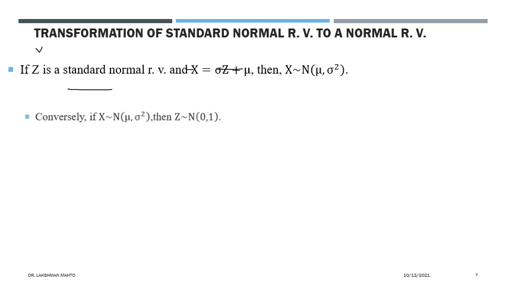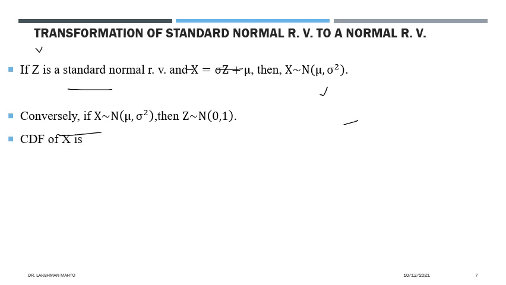Conversely, suppose we have any normal random variable with mean mu and variance sigma square. Apply a transformation in this way. This is the process of standardization. Do a standardization with the known mean and known variance, and you will get a standard normal random variable. Z would be a standard normal random variable with mean 0 and variance 1. So the transformation is true from both sides.